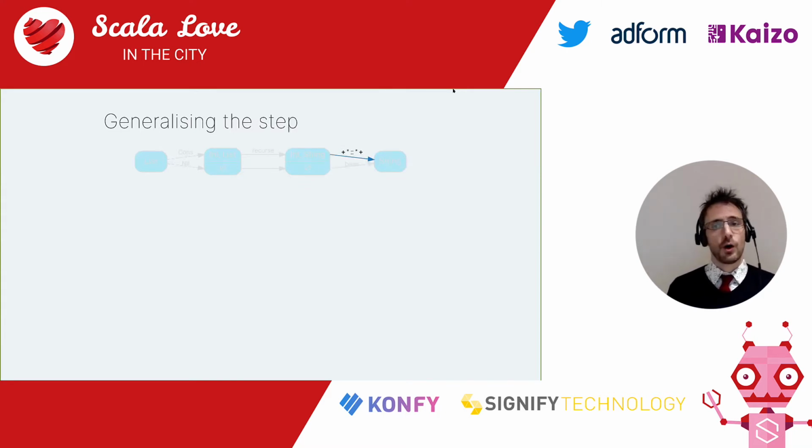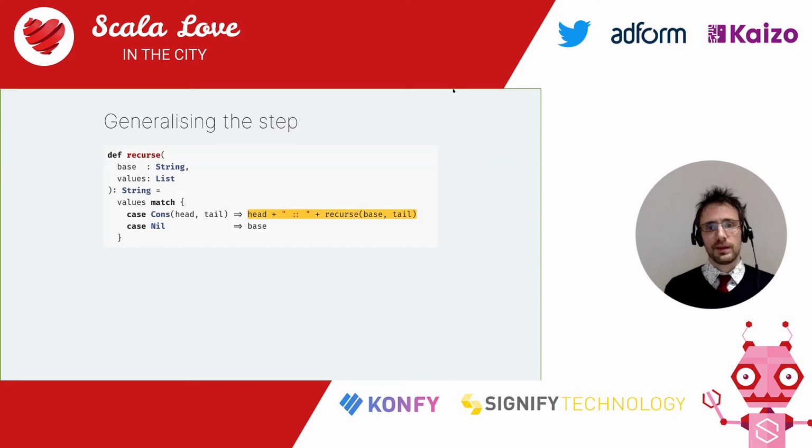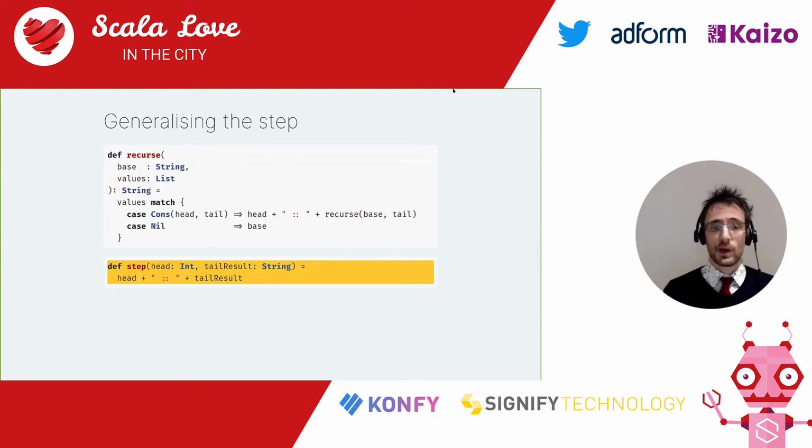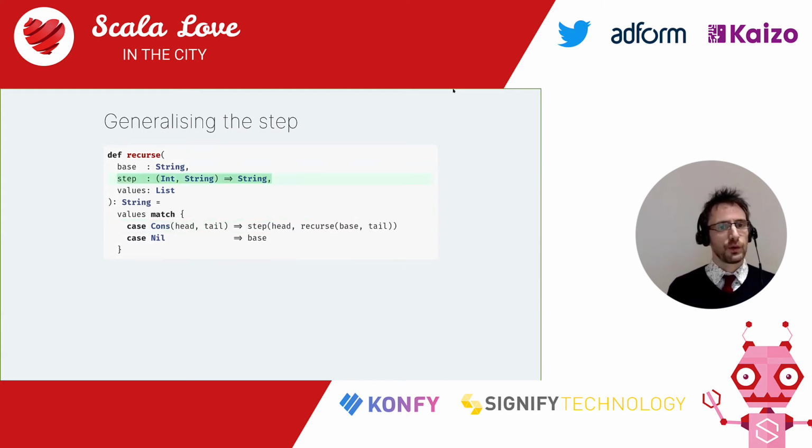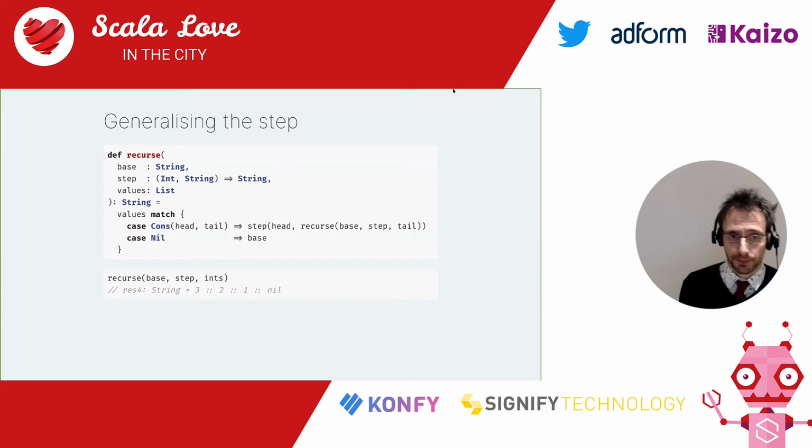We still have to do that horror, though, which is easier than you think, because if you look at it, that's just head and the solution of the tail passed to a function applied to the head and solution to the tail. So let's extract that to a function step, which does exactly the same thing. And this allows us to replace that hard-coded thing with a call to a function step. And of course, we're also going to make step into a parameter and update the call to recurse. And we get exactly the same result, only in a more generic way.